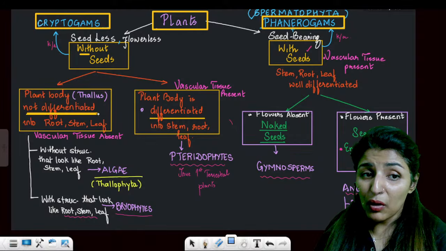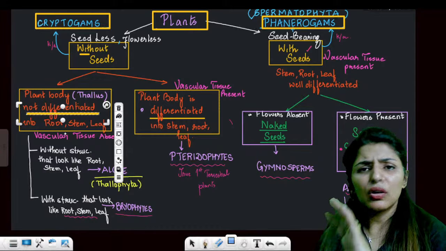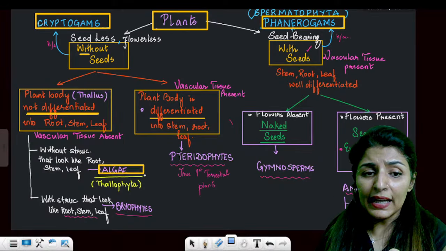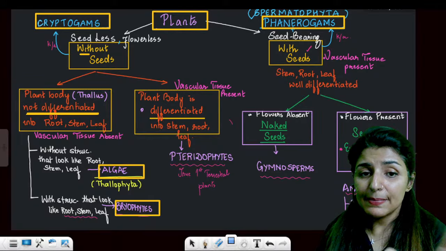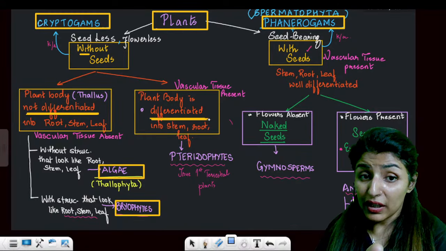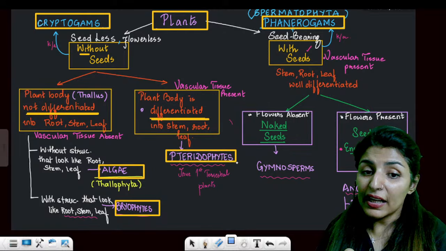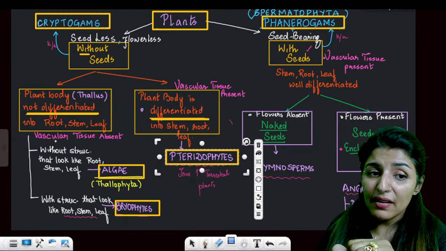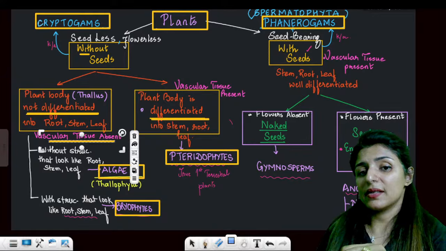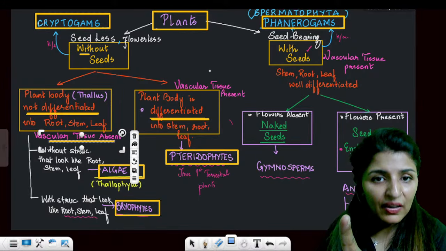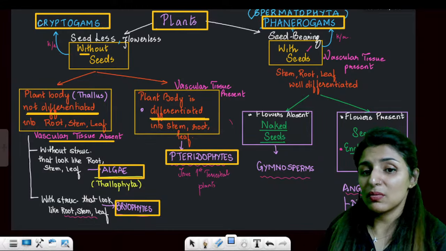Now, the cryptogams, that means those which do not produce seeds, can be further differentiated. Undifferentiated body, that means no true root, stem or leaf, will be algae or bryophytes. No seeds but a well differentiated body will be pteridophytes. In algae and bryophytes, vascular system is also absent. But in pteridophytes, the body has true root, true stem, true leaf, and it also has a vascular system.